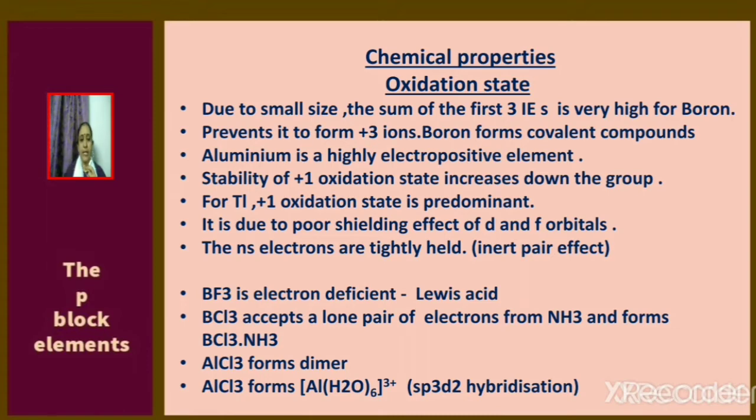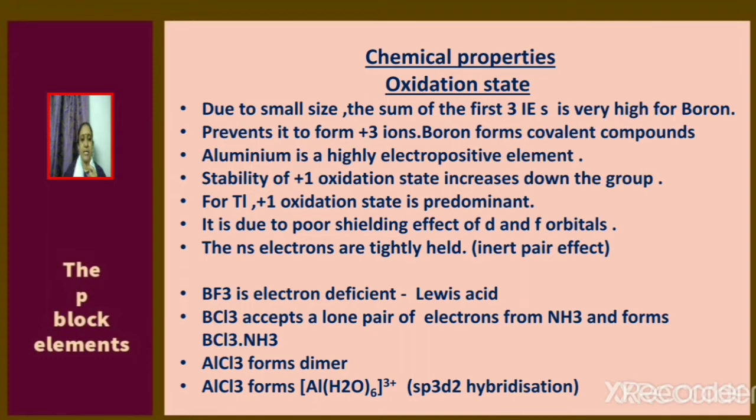Now consider BF3, boron trifluoride. It is an electron deficient compound. After bond formation, boron in BF3 will acquire only 6 electrons around it. It will not get octet configuration. Thus, it is an electron deficient compound and hence BF3 can act as electron pair acceptor. Therefore, BF3 behaves as Lewis acid. That means it can accept an electron pair.